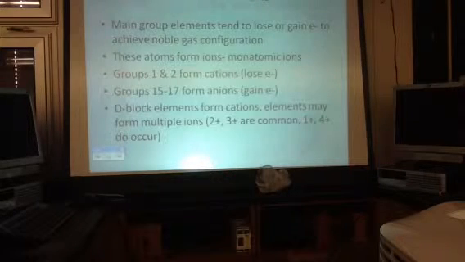The ones in the D block, remember they had that weird crisscross overlap with their S's and D's? Some of them can form more than one type of cation. So for example, iron will form iron 2 plus and iron 3 plus. Fe. If you've ever been to the scrapyard, you'll see ferrous metals, non-ferrous metals. Ferrous metals are iron. It comes from Latin or the Greek, I forget, but Fe is iron. So, copper forms a copper 1 and a copper 2 ion. We'll talk a whole lot more about those closer to the end of today.